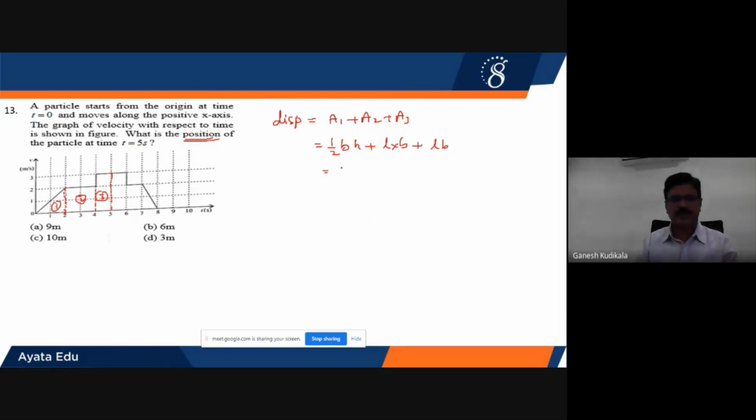So this will be half into 2 into 2, because from 0 to 2, 2 minus 0 is 2. The next one, 2 is here on the vertical axis and this is 2 minus 0, therefore 2 into 2. Breadth is 2, even height also 2. The next case, length is 2, even breadth also 2. In the third case, length is 1 because it is going from 4 to 5 only, and height will be 3 now. Breadth will become 3. So this is 2 plus 4 plus 3, 7 plus 2 will be equal to 9. Displacement will be expressed in meters.